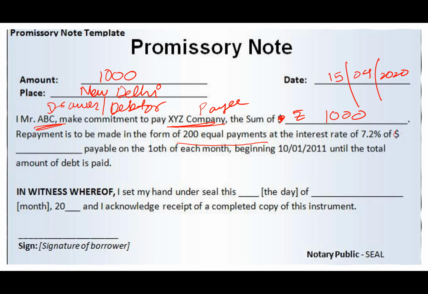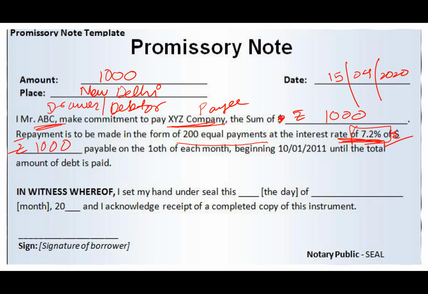Repayment is to be made in the form of 200 equal payments at the rate of 7.2%. That means you can also mention in your promissory note how you are going to pay. Are you going to pay in installments? Are you going to pay the full amount on a specific date? And if you are going to give interest, how much interest? That also has to be mentioned.